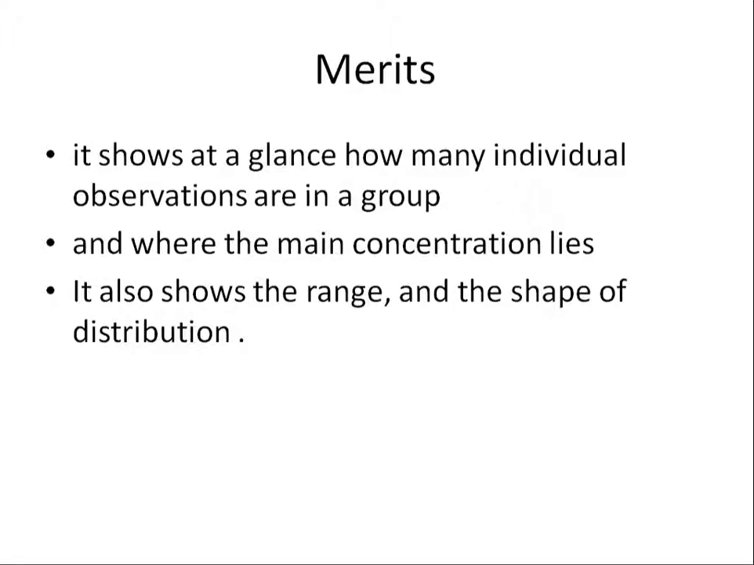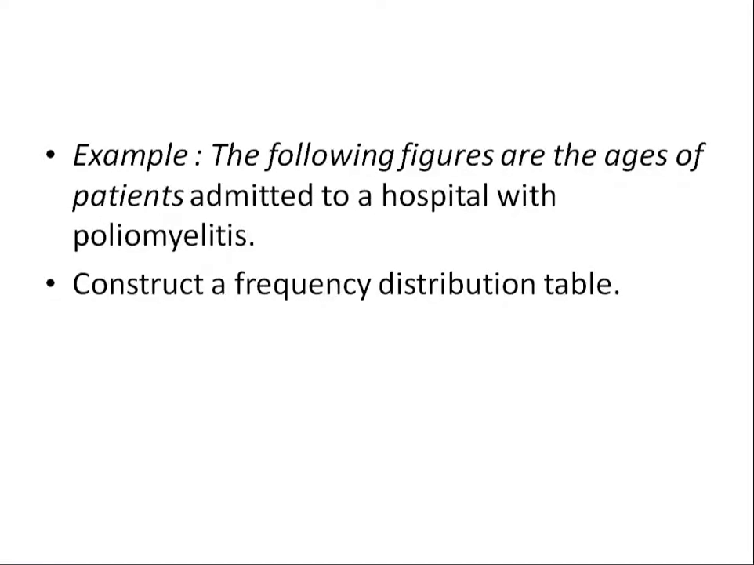It also shows the range and the shape of the distribution. For example, we are seeing COVID-19 right now. In COVID-19 infection, deaths are most commonly seen in which age group? The age groups might be divided into 1 to 10, 11 to 20, and so on. If you see, most deaths are seen in the more than 60 years age group with comorbidities. So at a glance you can know which class interval of age people are being affected more.